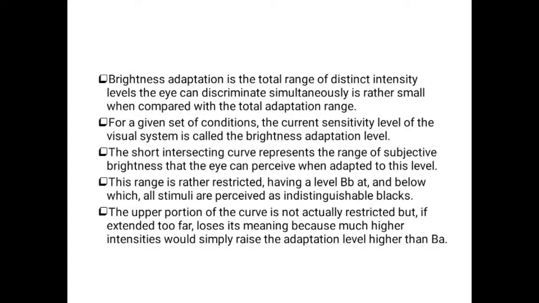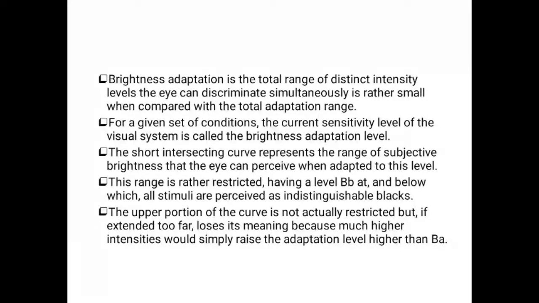For a given set of conditions, the current sensitivity level of the visual system is called the brightness adaptation level. Different persons have different sensitivity levels, and that sensitivity level of the visual system is called the brightness adaptation level. The short intersecting curve represents the range of subjective brightness that the eye can perceive when adapted to this level. The lower portion is restricted by the level BB, and all stimuli below it are perceived as indistinguishable blacks.